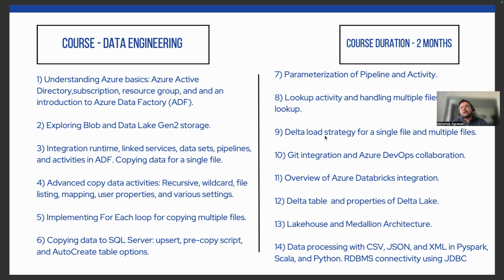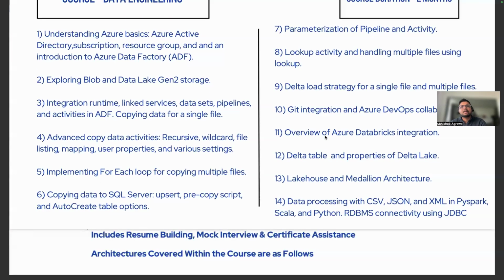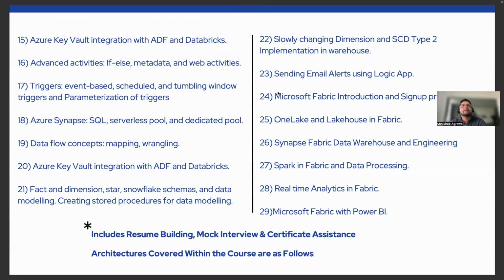Then we will cover how to process different file formats: CSV, JSON, and XML. Then we will cover the if-else activity and the metadata activity, and then the Synapse architecture: dedicated pool and serverless pool. We will learn about Key Vault. We will learn data warehousing concepts such as fact, dimension, and data modeling, and how to implement SCD type 2 in the warehouse. We will cover Logic Apps, email alerts, Fabric, OneLake, and the Fabric warehouse.